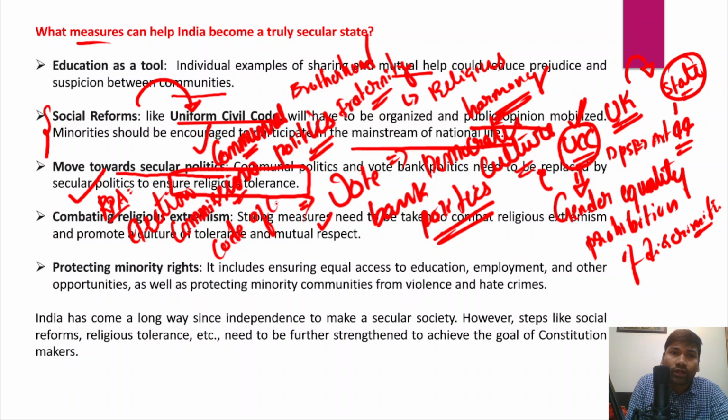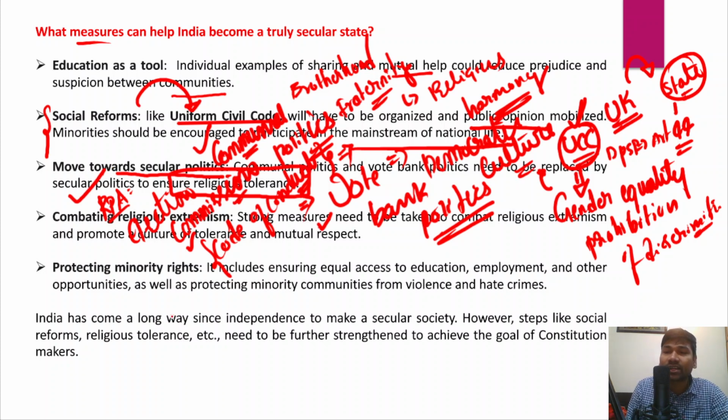The code of conduct should be given statutory status, and if any candidate uses religion or tries to do vote bank politics, the candidature of such a candidate should be immediately terminated. Such reforms have to be implemented so that political parties and candidates will not use religion for vote bank politics or communal politics.